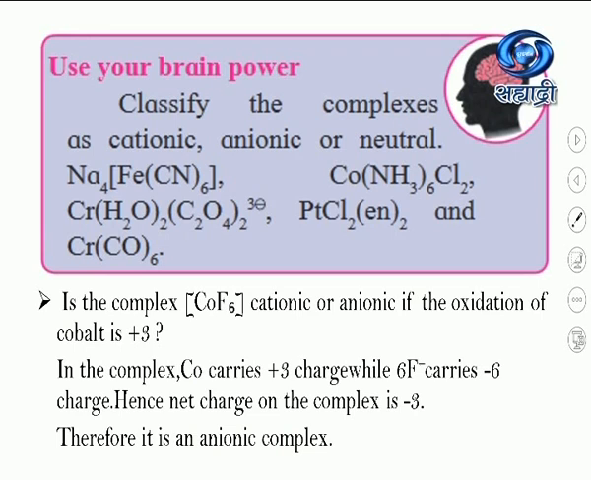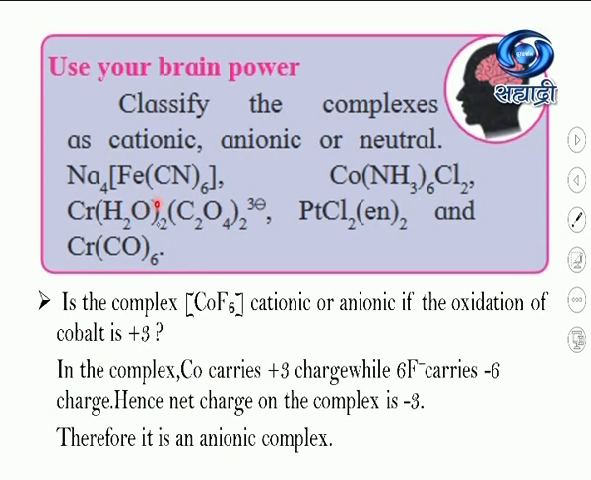The examples are given. Na4[Fe(CN)6]. In this example, Fe(CN)6 after ionization will have a negative charge, so it comes under anionic sphere complexes. In this second example, that is [Co(NH3)6]Cl2, after ionization it will give a negative charge on the chloride ions, so a positive charge on the coordination sphere. So this example comes under cationic sphere complexes.